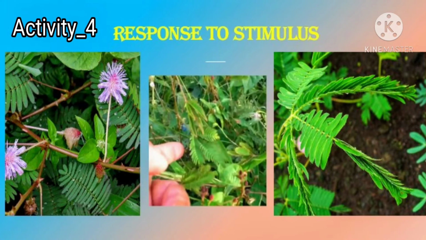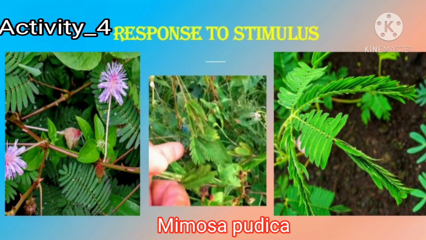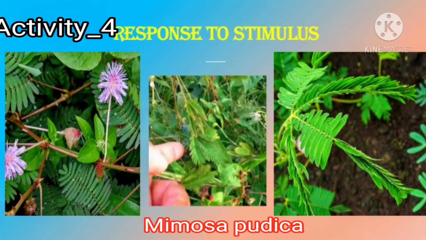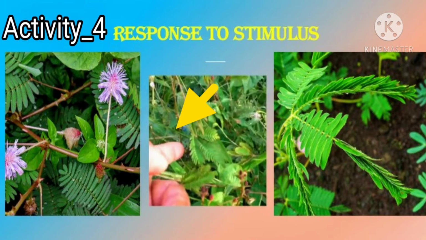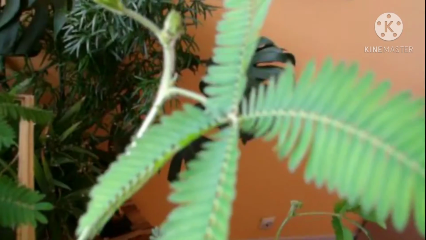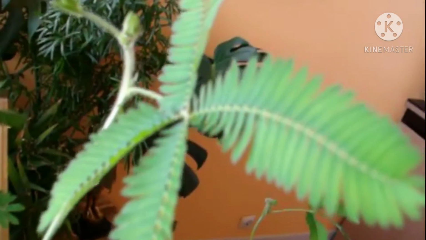Activity 4. Can you recognize this plant? This is Mimosa pudica. Generally we call it as Attipatti Mokka or touch me not plant. Touch the leaves of this plant. What will happen? Observe the response of the leaves. The leaves start folding. What is the direction of folding? Yes, you are right. The leaves are folding towards inside.